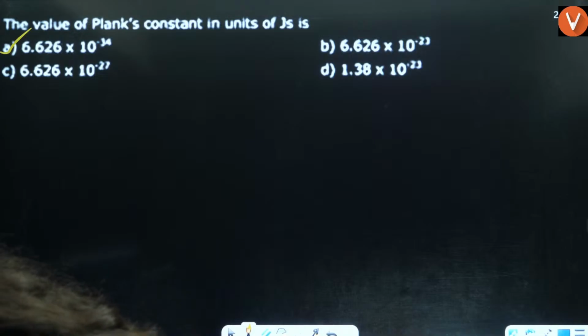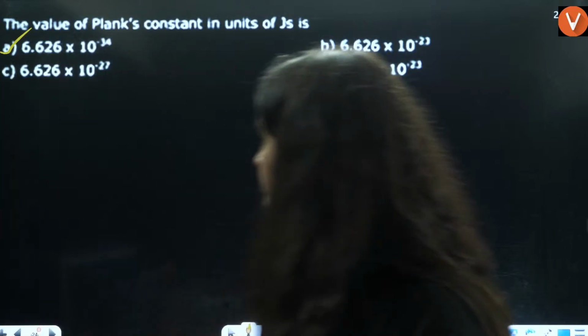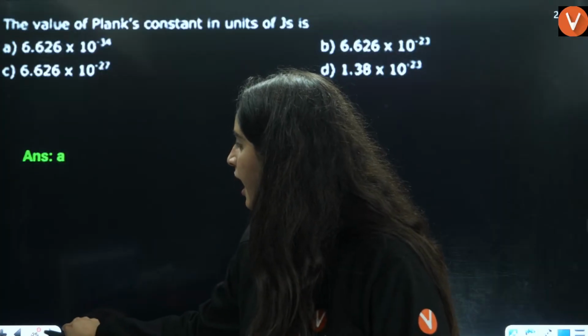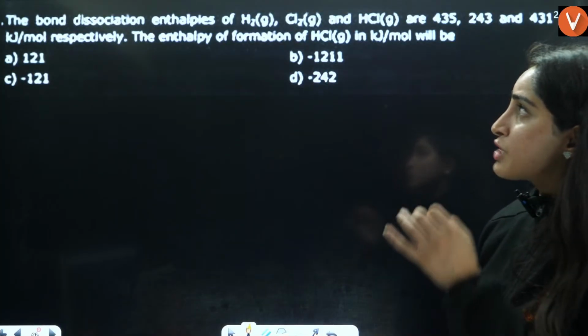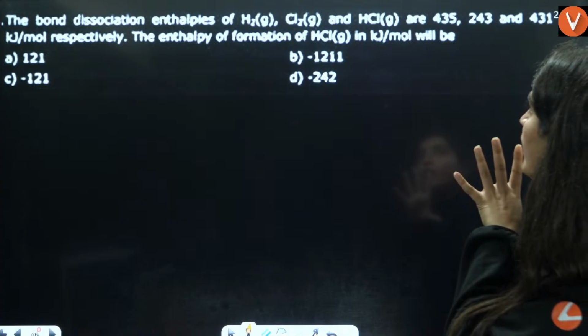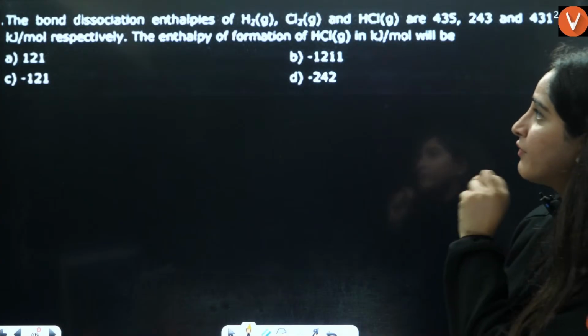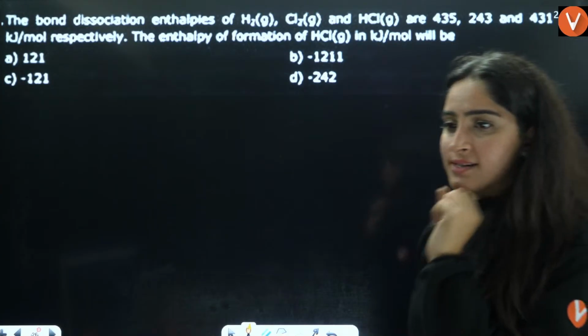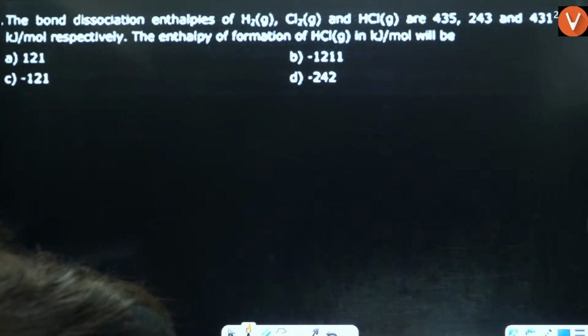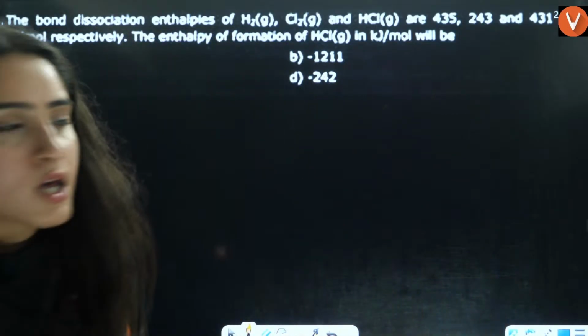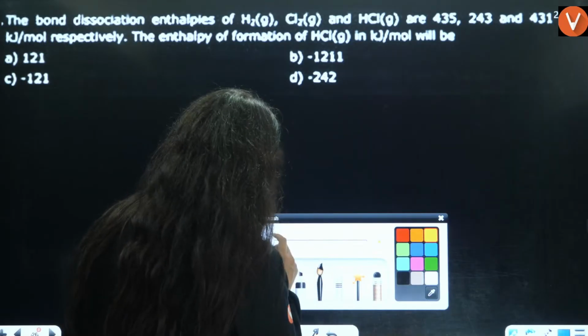Okay. Next is we have the bond dissociation enthalpy of H2, Cl2 and HCl respectively. They are asking you the enthalpy of formation of HCl, guys. So this is basically from thermochemistry.